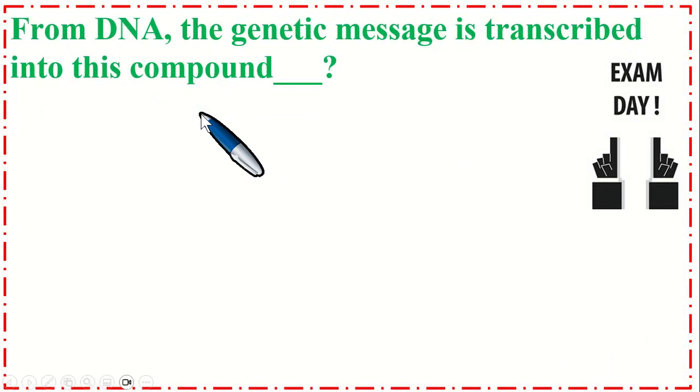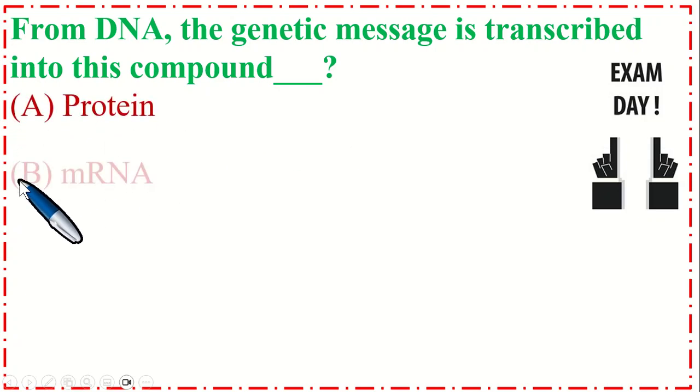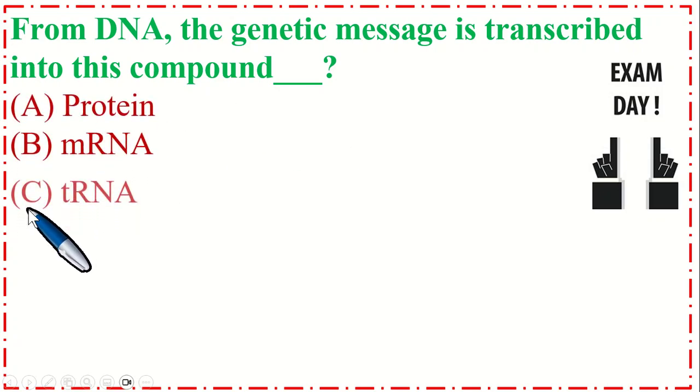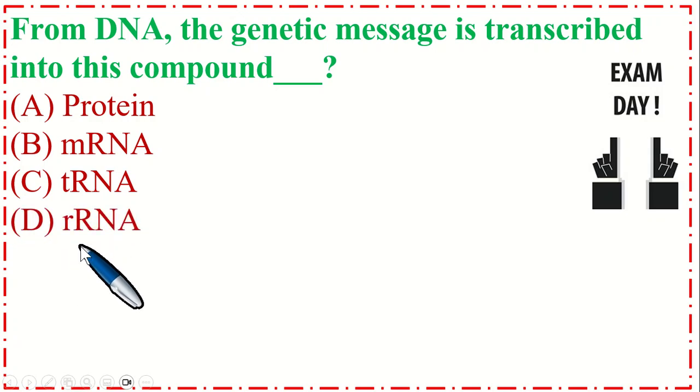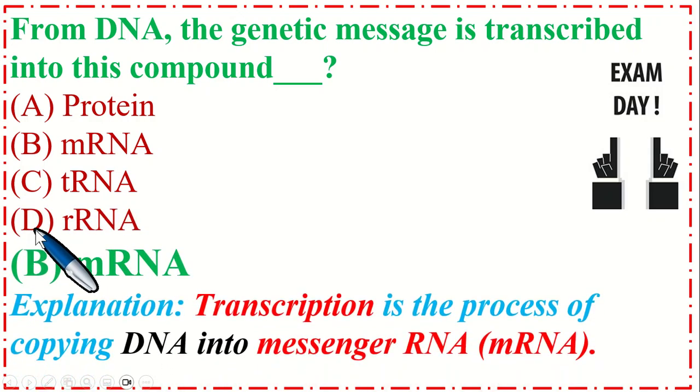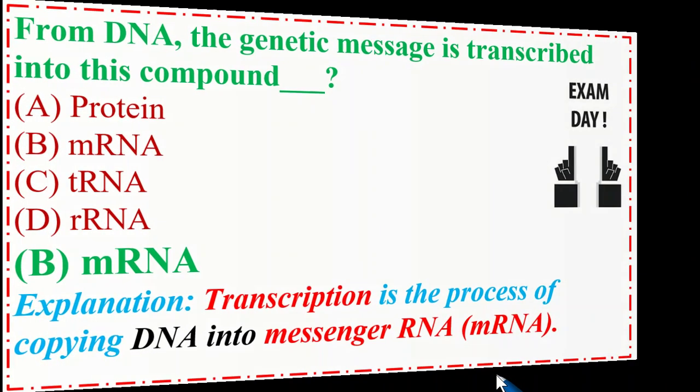So this is a very important MCQ. From DNA, the genetic message is transcribed into this compound. Option A protein, B mRNA, C tRNA, and option D rRNA. So the correct option is B, mRNA, messenger RNA. Explanation: transcription is the process of copying DNA into messenger RNA.